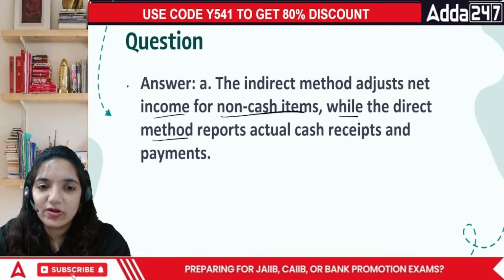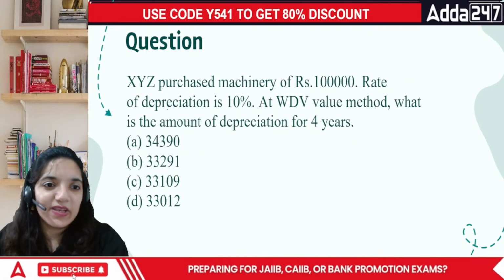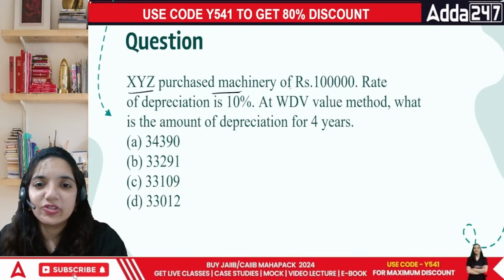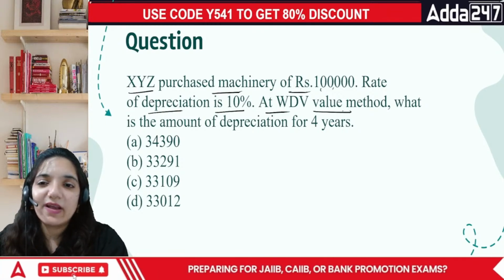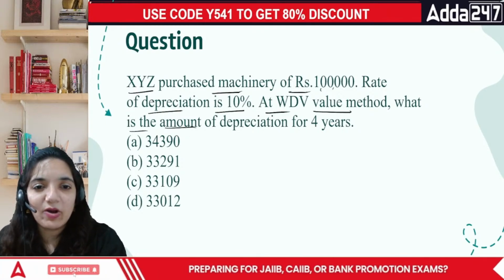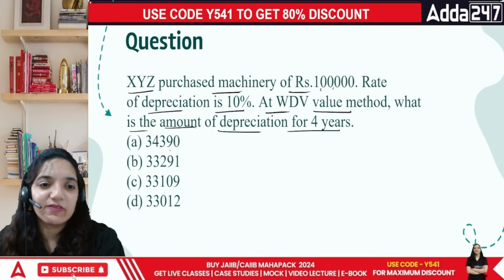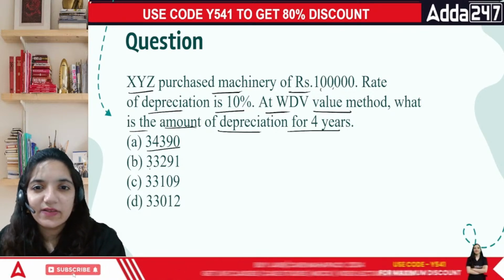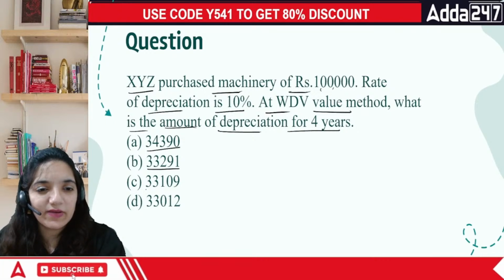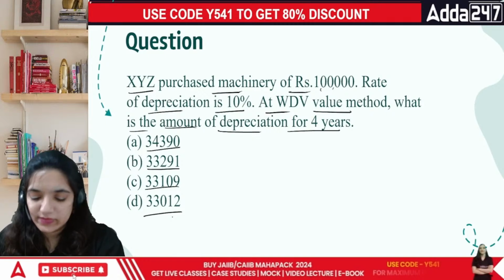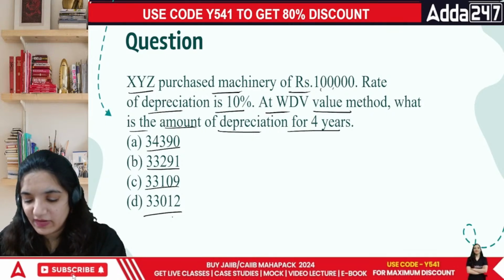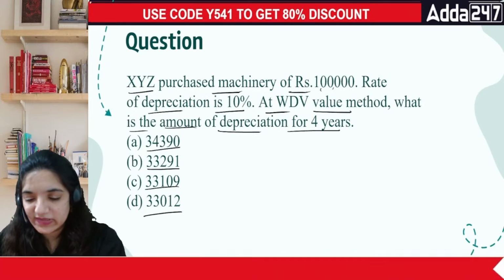Let's move on to the next question. XYZ purchased machinery of rupees 1 lakh. Rate of depreciation is 10%. At WDV method, what is the amount of depreciation for 4 years, everyone? 34,390. This is 33,291, 33,109, and the last one is 33,012. What's going to be the question, everyone? How do we discuss this?